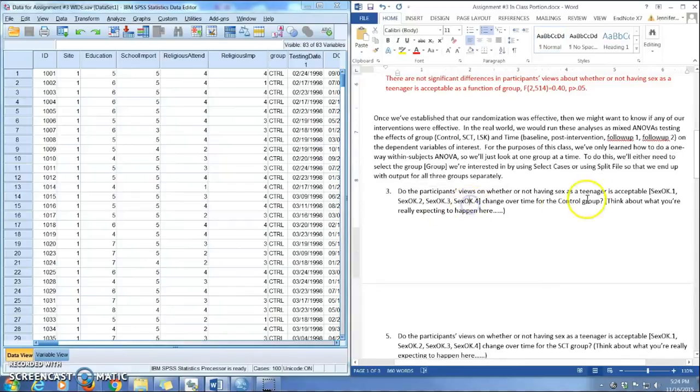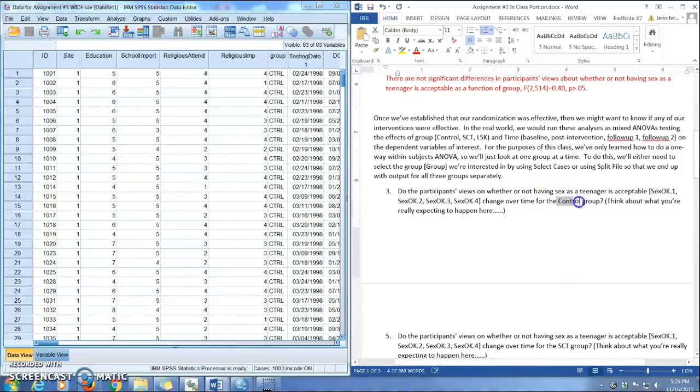We're going to look at, because I didn't say it yet. For this question, we're going to look at whether or not there are changes in their views of whether having sex as a teenager is acceptable over time. So from time 1 to time 2, that would be in response to the intervention, and then time 3 to time 4, that would tell us if it kind of wore off over time.